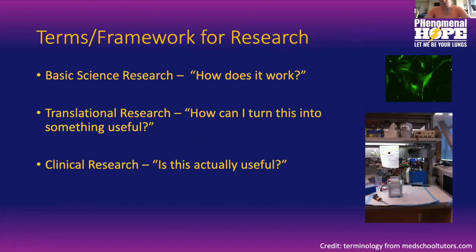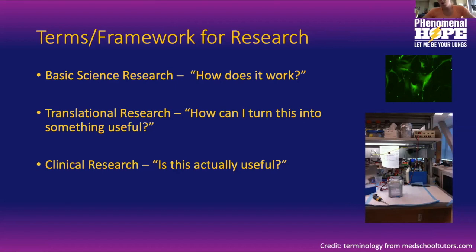Or most of them. I also want to give you a framework of terms that we use in research, because you'll hear things like basic research, clinical research, what does it all mean? So I got this terminology from a website. I liked how they put these terms. So basic science research is really the question of how does it work? Coming up with a question, what is the mechanism of pulmonary hypertension in this scenario, for example, or what is the gene involved? So that's what we would call basic science research. It asks that question, how does it work?